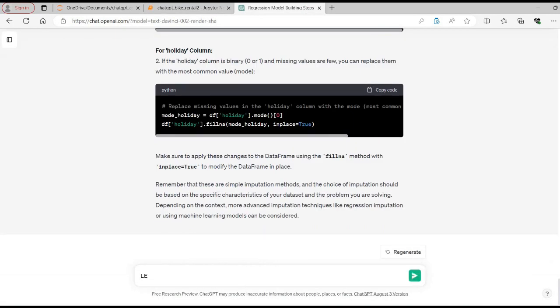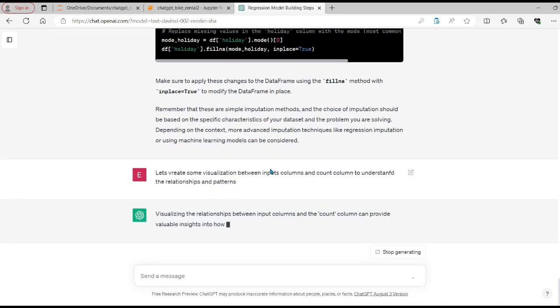So we will ask ChatGPT, let's create some visualizations between input columns, and between input columns and the target, the count column, to understand the relationships and patterns. And let's see what ChatGPT suggests us.